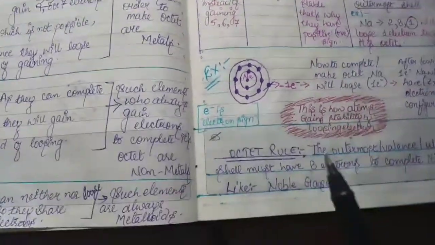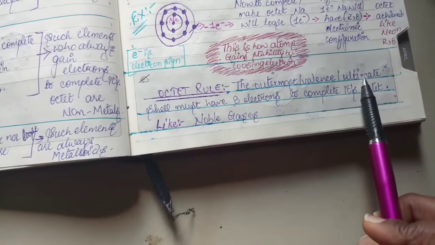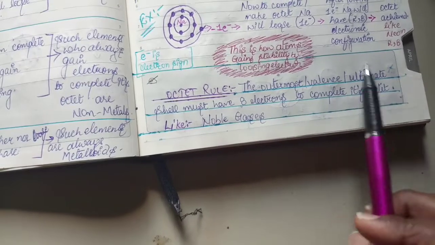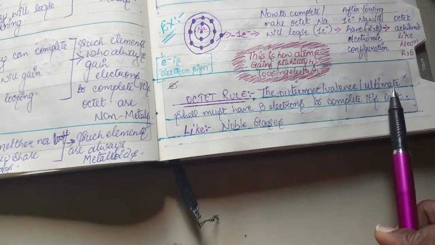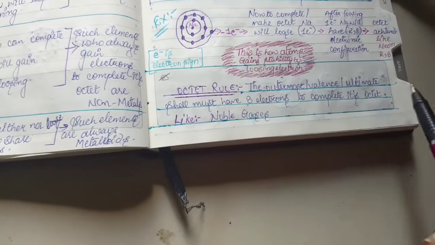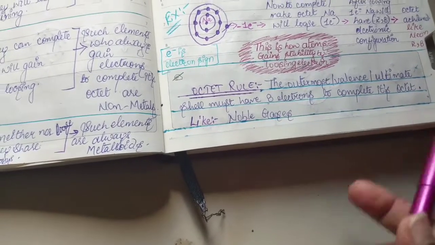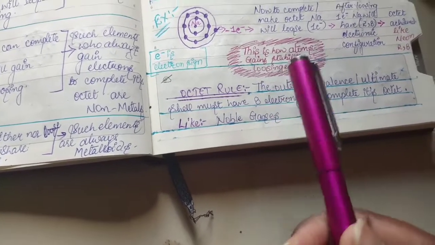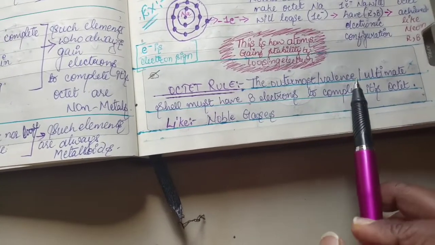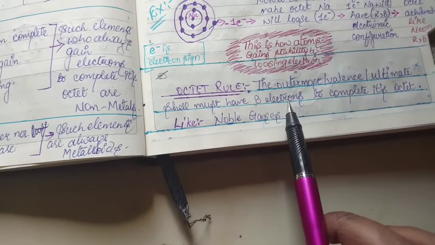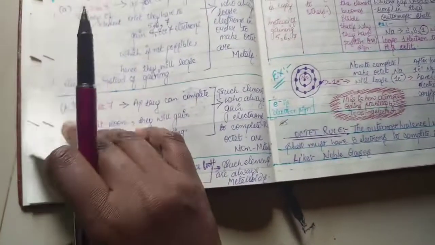Understood now? Okay, what is the octet rule? The outermost or valence or ultimate shell, these are the three names of the outer shell. Remember, I am repeating this again and again because it is very important for the things I am going to take next. Tomorrow I'll be taking variable valencies, and also how to calculate valencies. So the outermost or valence or ultimate shell must have 8 electrons to complete its octet like noble gases, right? That's what I have told you over here.